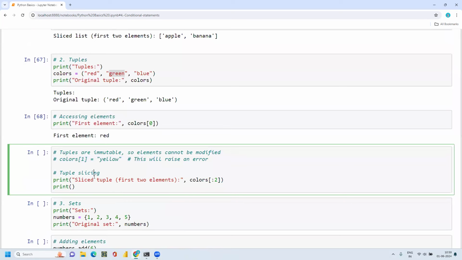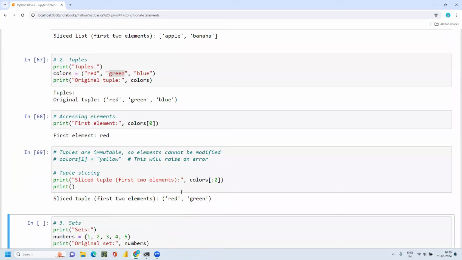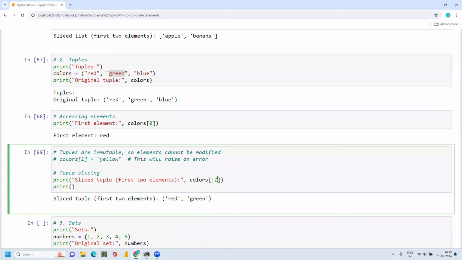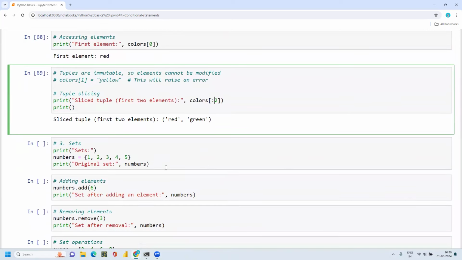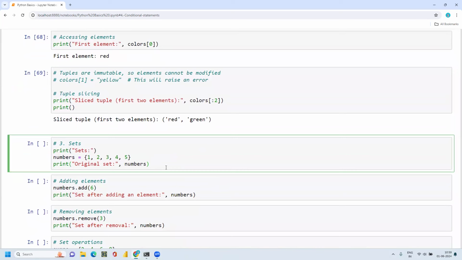And the slicing part is the same again. If I wanted to get the first two elements in the tuple, then you can use this indexing till 2. I'll get the first two elements in the tuple. And the next is set. So far we covered lists and tuples. The next is set.